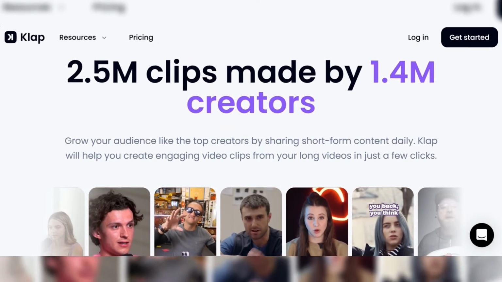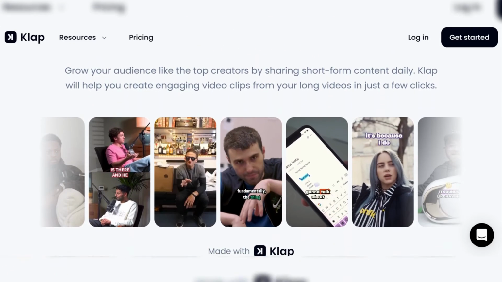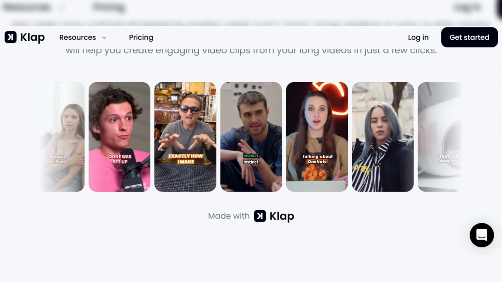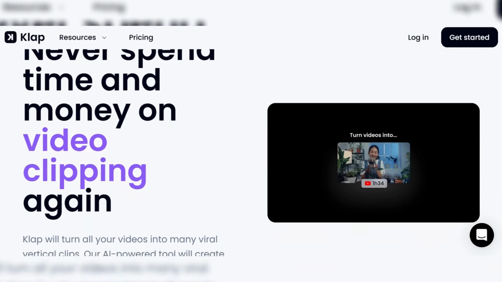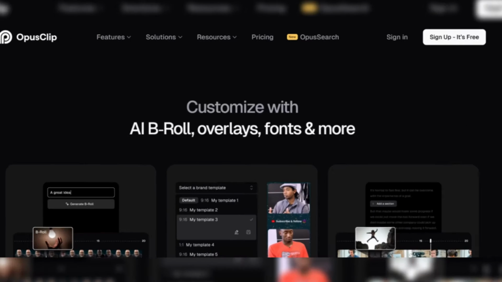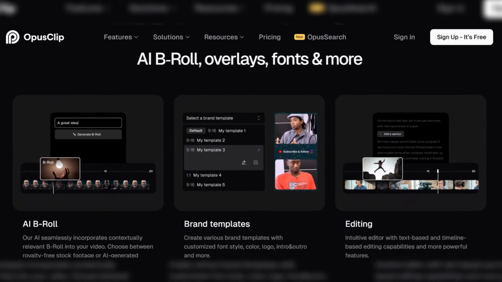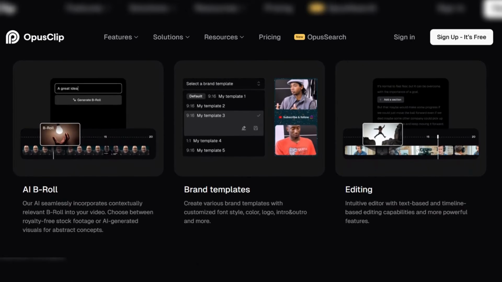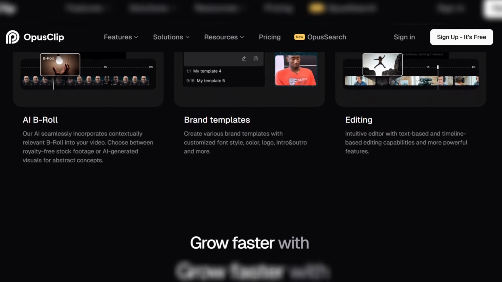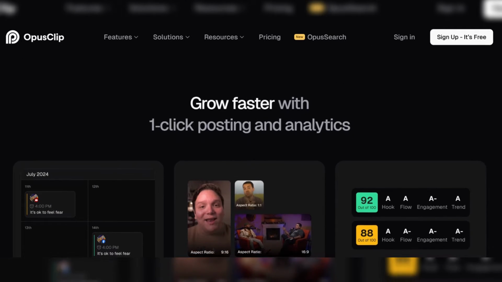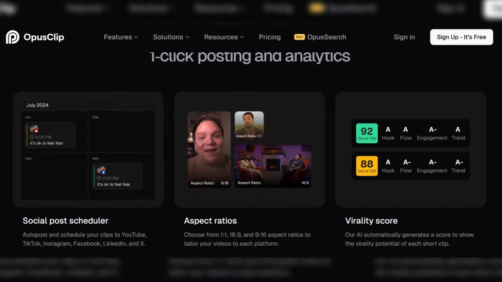Klap AI offers AI dubbing in 29 languages, allowing for broader global reach and provides a virality score for each clip. And this gives you an indication of its social media potential. It focuses on maintaining the original video's aspect ratio more effectively. Opus Clip, on the other hand, provides AI B-roll generation to enrich storytelling, supports input from 10+ sources, and allows exports to professional editing software like Adobe Premiere Pro and DaVinci Resolve. It also offers a social media scheduler and emphasizes its strong connection to the overall context and script of the video.